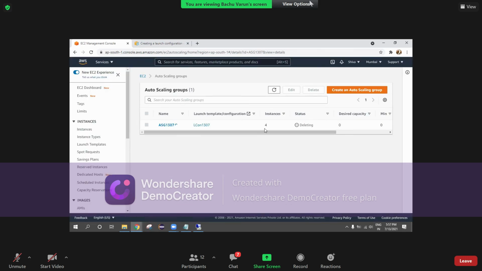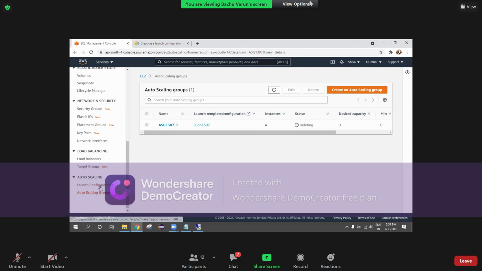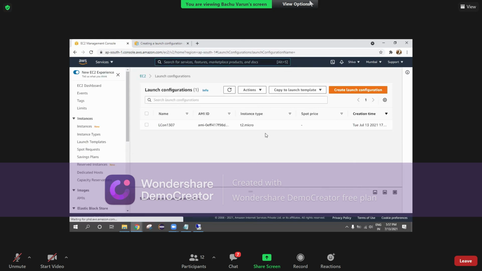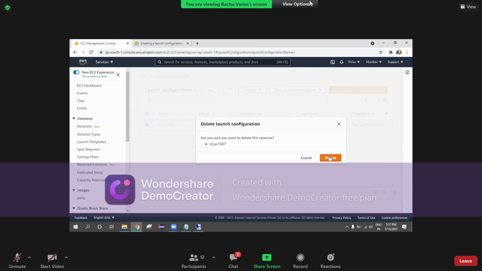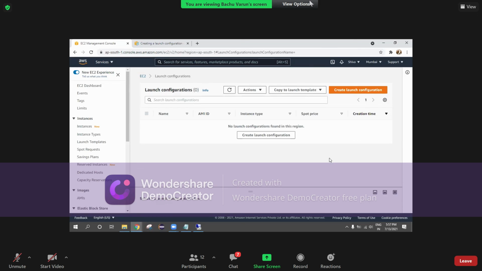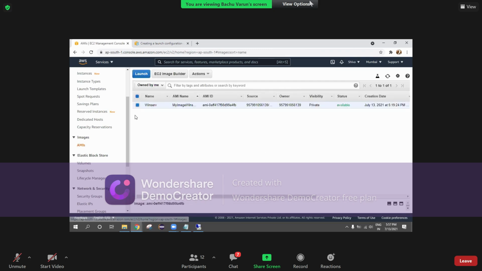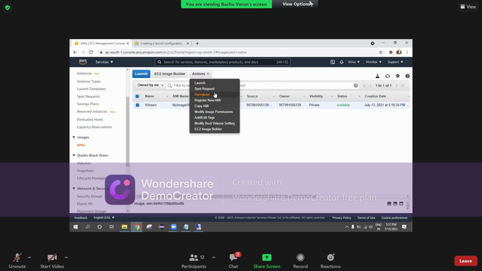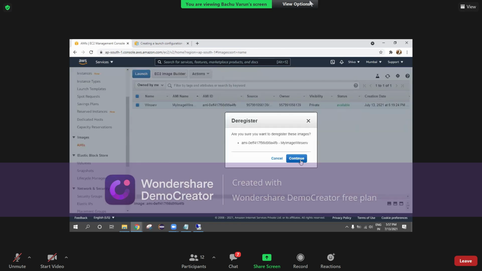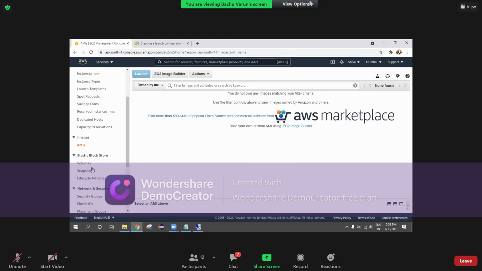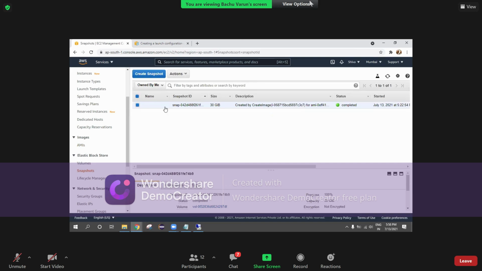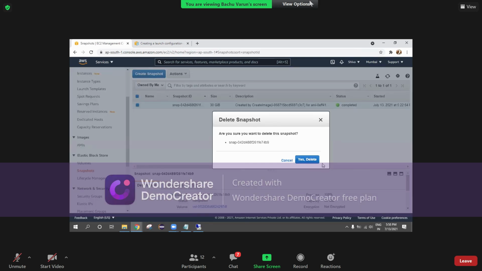After deletion of this particular thing, you are supposed to complete deletion of the launch configuration. I am selecting this particular launch configuration and I am deleting it. Now it is deleted, and afterwards the major concept is to remove this AMI. This image has to be deregistered. So it is deregistered, and you have to go to snapshots. Even in the snapshots, you have to delete this particular snapshot.